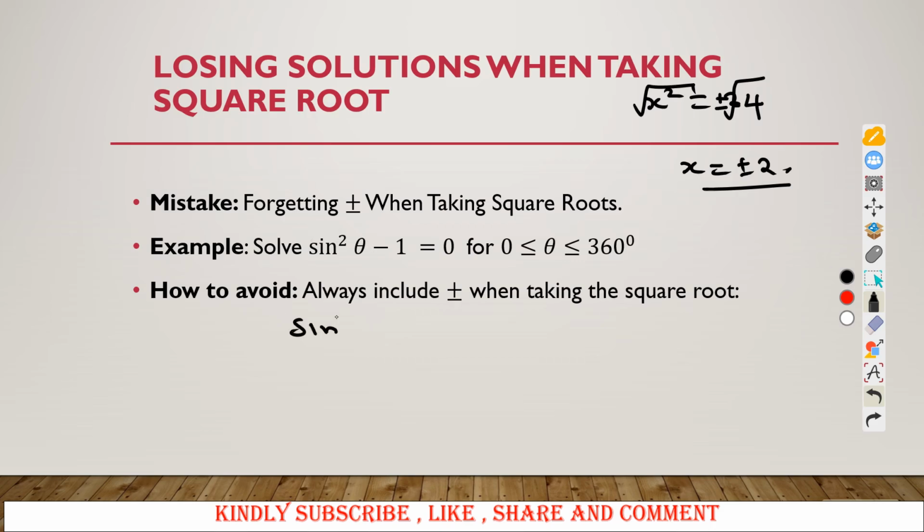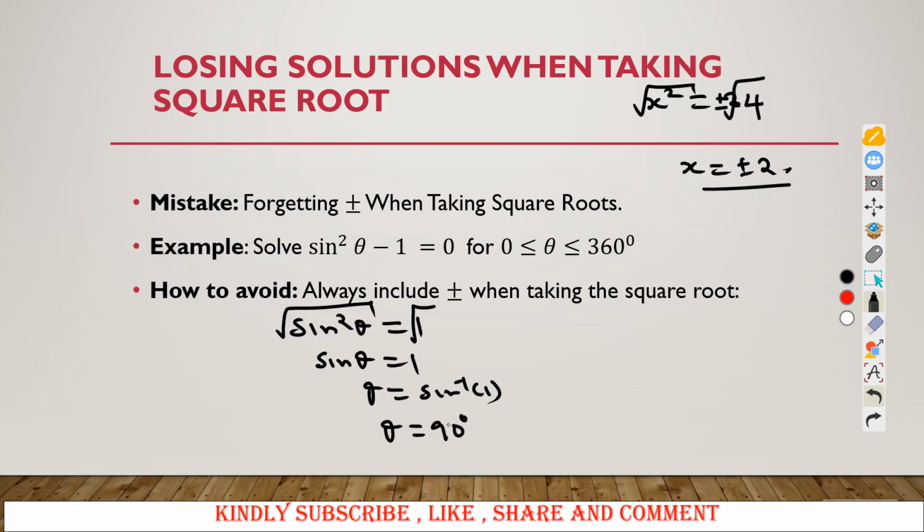Now, let us begin by solving this. We have sine squared of theta equal to 1. Someone does this very fast, takes square root on both sides, and says sine of theta is equal to 1. So they go on and say sine inverse of 1. For this required range, sine inverse of 1 will be 90 degrees. So this will be your solution.